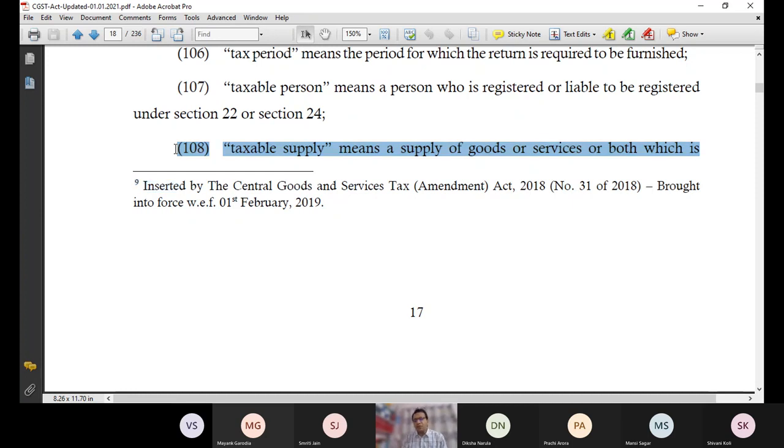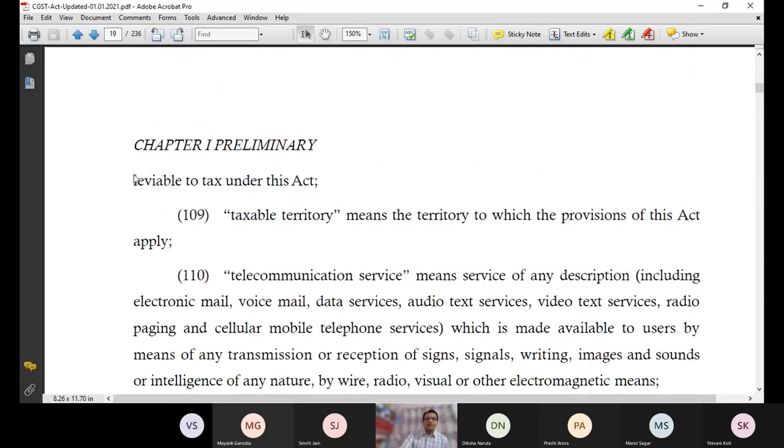Taxable supply means a supply of goods or services or both which is leviable to tax under this act. So technically, every supply is a taxable supply, because except alcoholic liquor for human consumption, every supply is leviable under GST laws. Only one supply is not covered under GST laws, and that is alcoholic liquor for human consumption. Apart from alcoholic liquor for human consumption, 5 petroleum products are leviable under GST laws, but the date of their applicability has not yet been decided. I hope you remember this point.